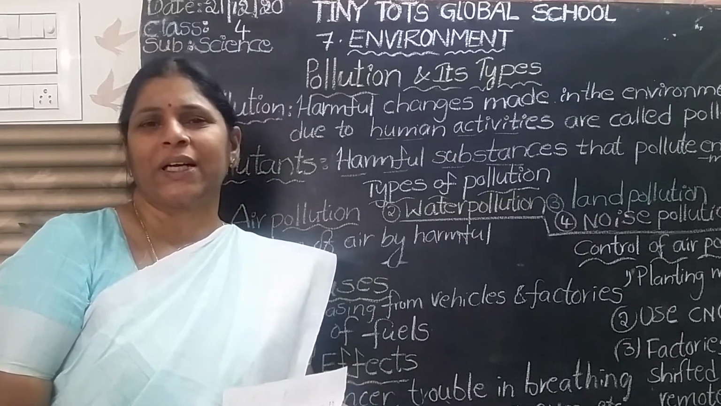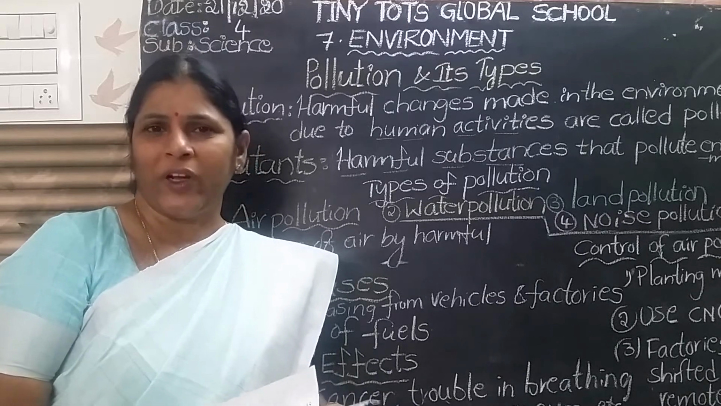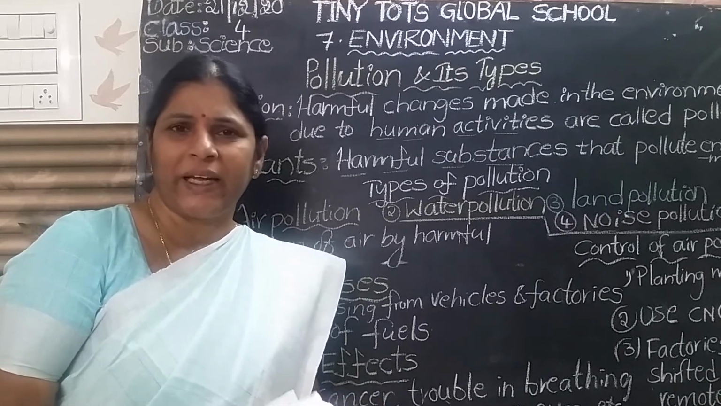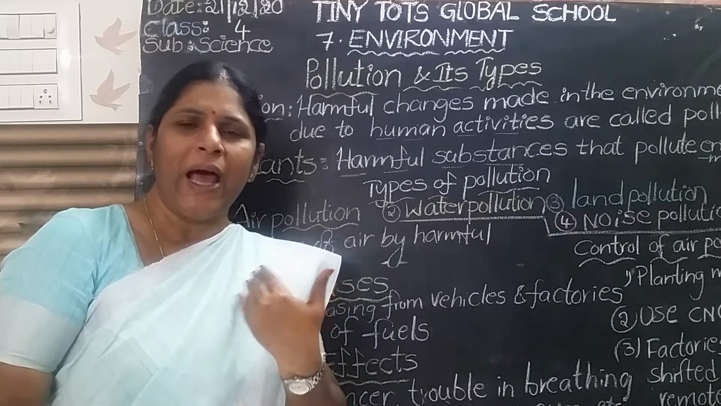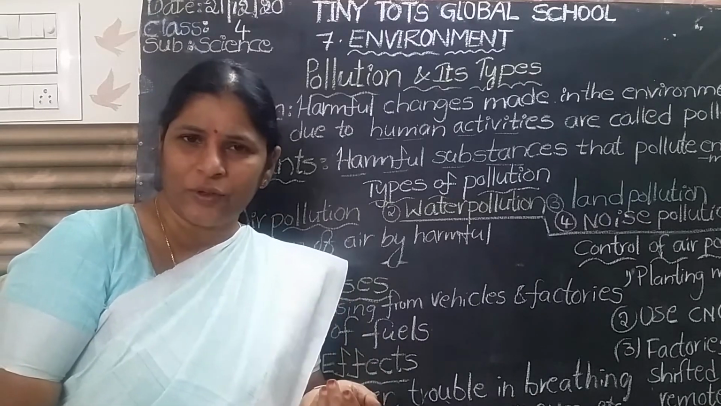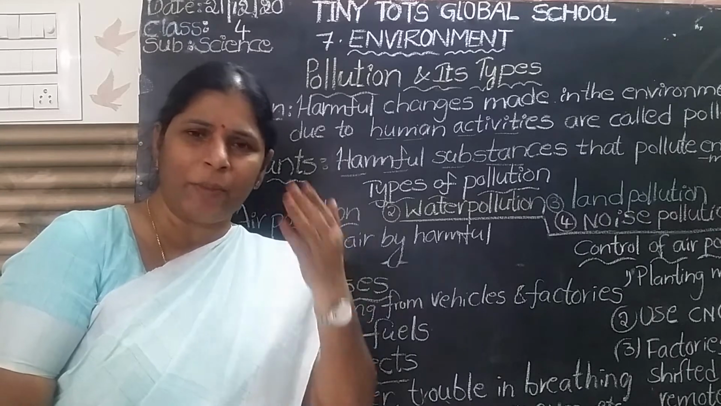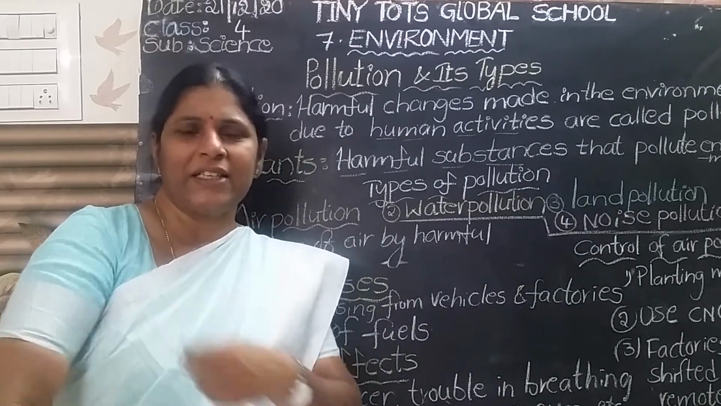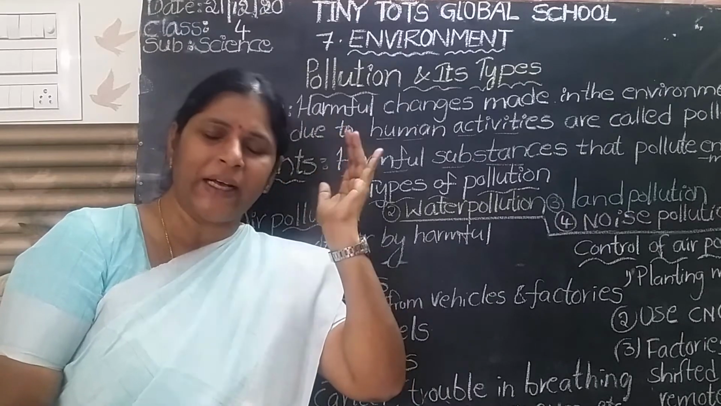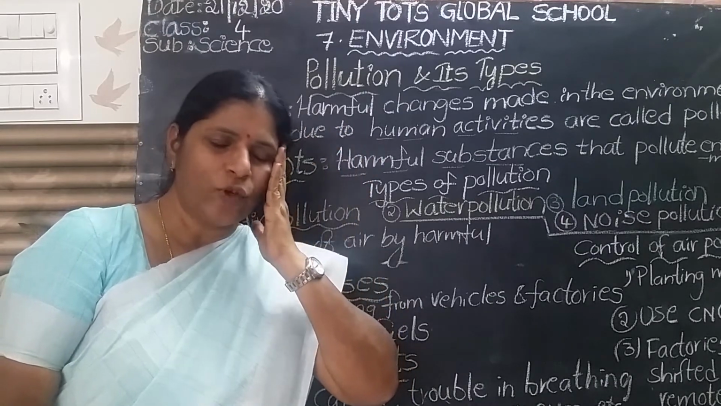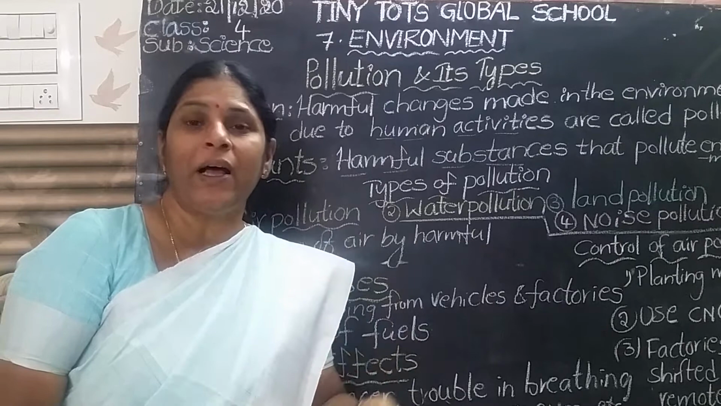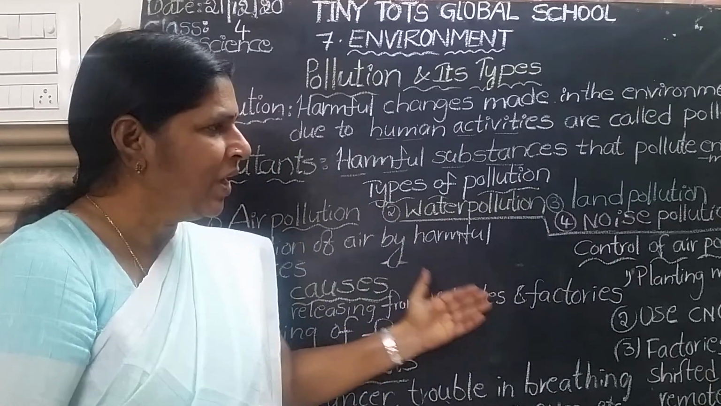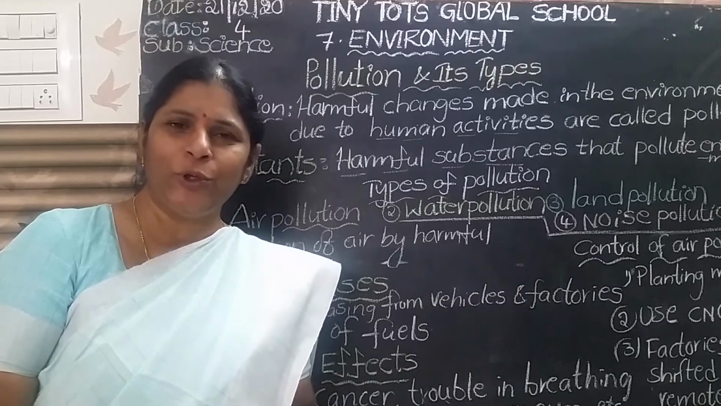What are the effects of air pollution? If we breathe that kind of air, those poisonous gases, we may get so many diseases like cancer and trouble in breathing. The major organs, lungs and brain, also get damaged, along with a burning sensation in the eyes and an itching sensation of the skin. We feel headache, sometimes so much headache because of the air pollution. So how to control the air pollution?